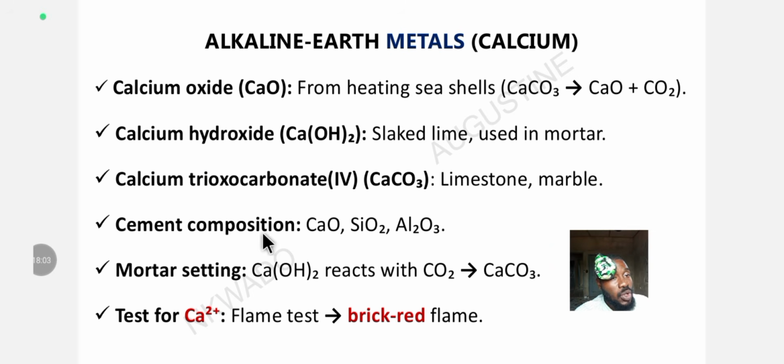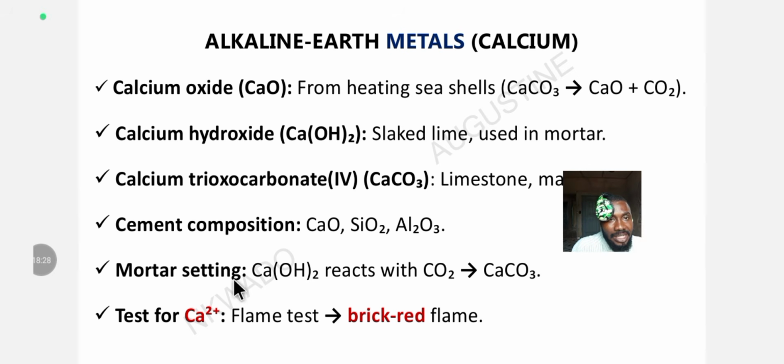All right, cement composition. JAMB says you should know the composition of cement. The composition of cement is three chemical compounds, namely calcium oxide, silicon(IV) oxide, and aluminium(III) oxide. These three of them make up the cement we use now. These three compounds are inside. No filler.